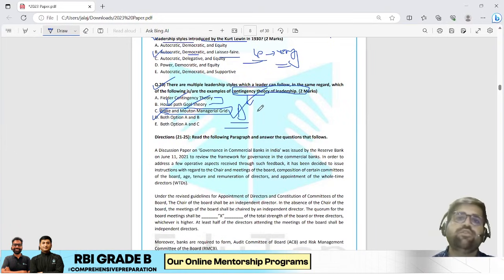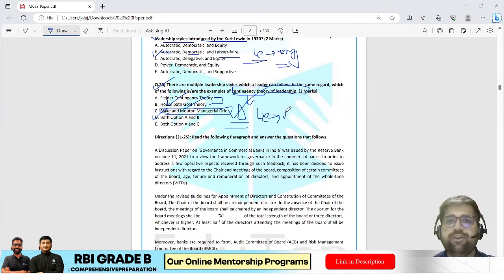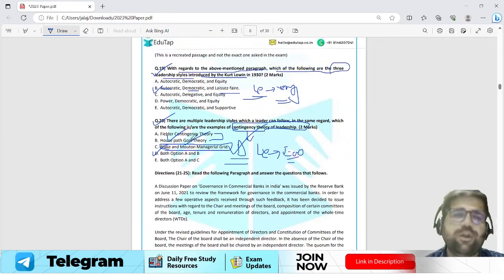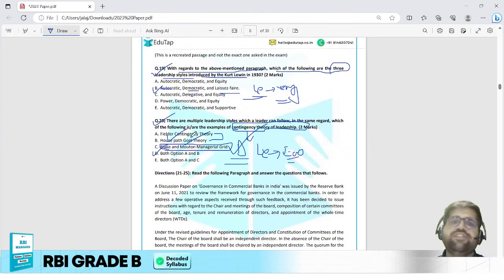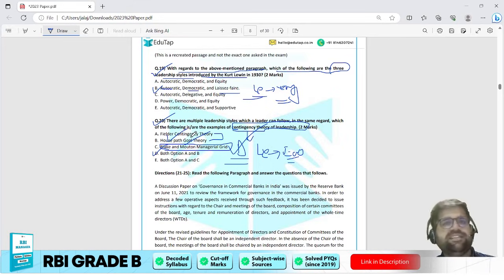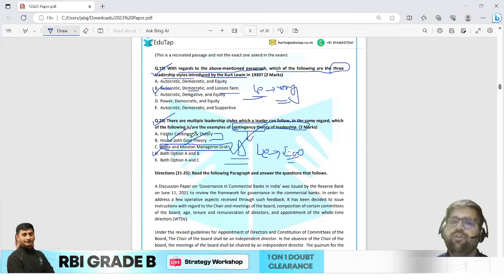And again, this question has been taken from your leadership part 2. It is an easy level question. Okay, not much to worry about because they have not gone too deep. They have asked you one very basic question, which is which of the following is an example. So even if you just remember the basic idea, you could have answered this question. Okay.